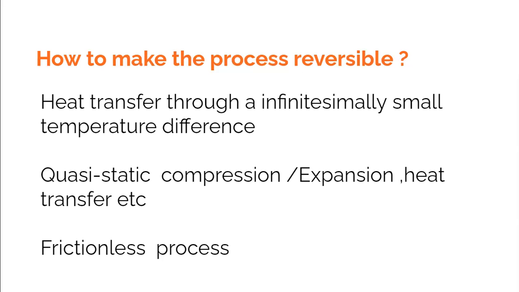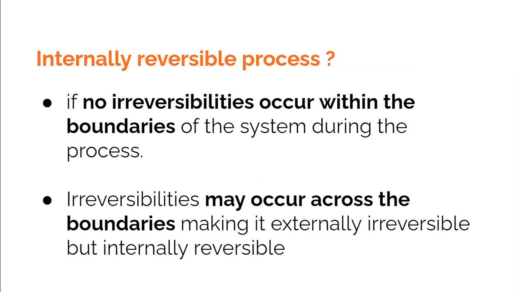And the third thing, which is very important, is that we should attempt to make the friction as minimal as possible. So if you want to tend towards reversibility, which is an ideal, which is a goal, then we need to ensure that these three things are taken care of. That is, the temperature difference in heat transfer is infinitesimally small, the process is carried out quasi-statically, and there is no friction.